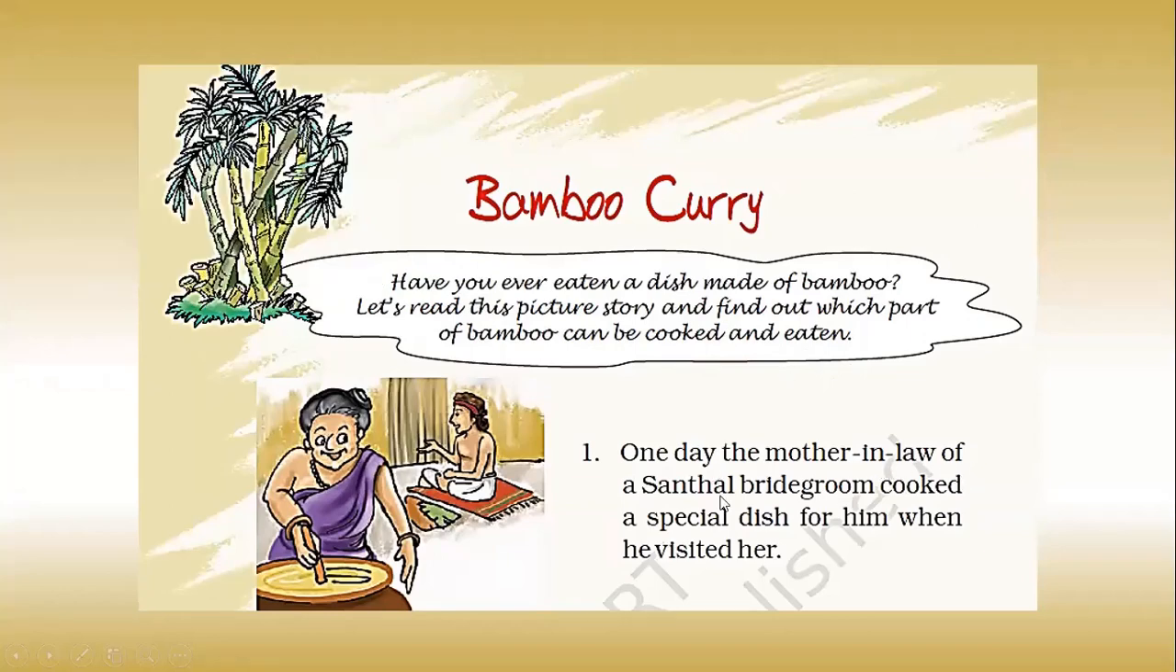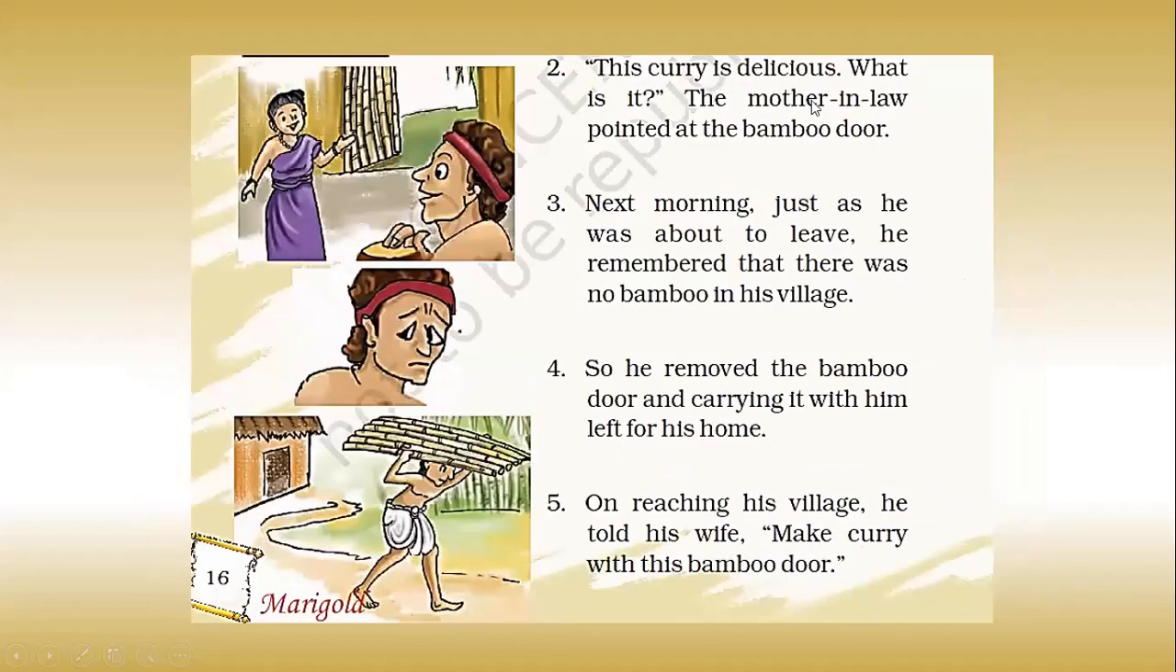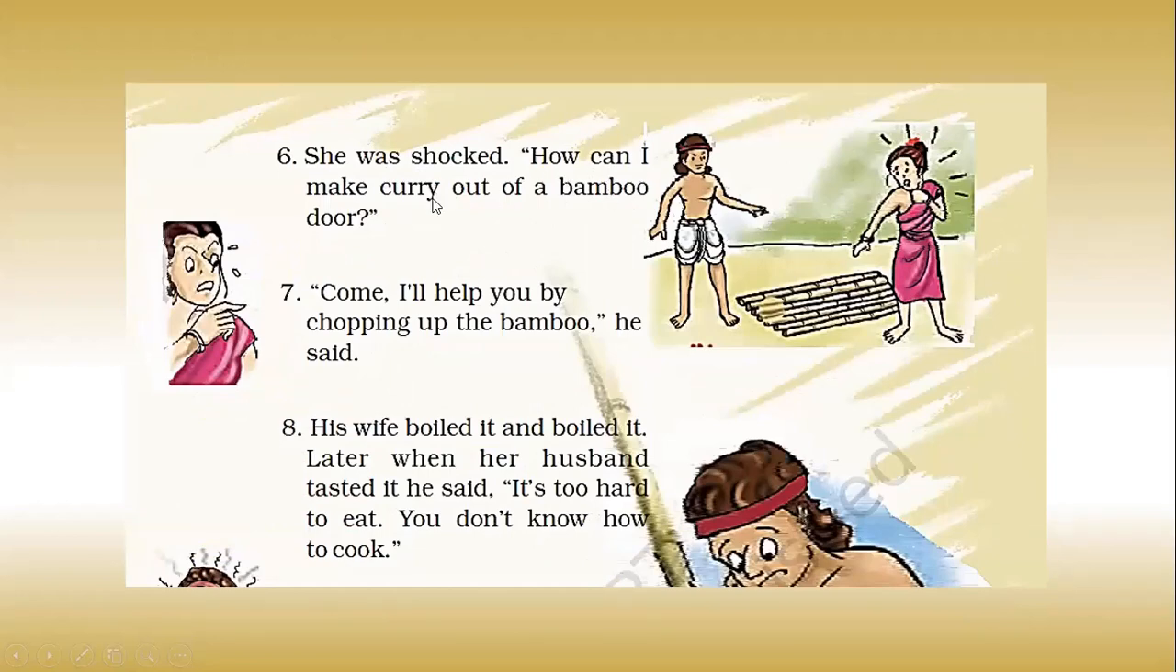One day, the mother-in-law of a Santal bridegroom cooked a special dish for him when he visited her. "This curry is delicious. What is it?" The mother-in-law pointed at the bamboo door. Next morning, just as he was about to leave, he remembered that there was no bamboo in his village. So he removed the bamboo door and, carrying it with him, left for his home. On reaching his village, he told his wife, "Make curry with this bamboo door." She was shocked. "How can I make curry out of a bamboo door?" "I'll help you by chopping up the bamboo," he said.